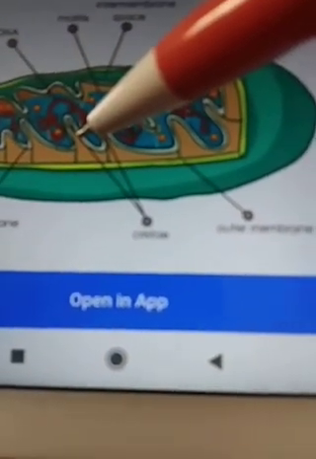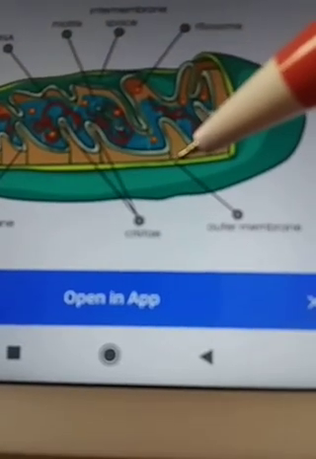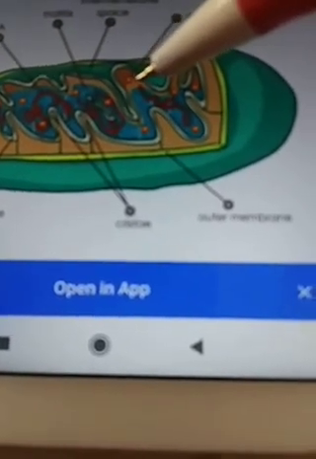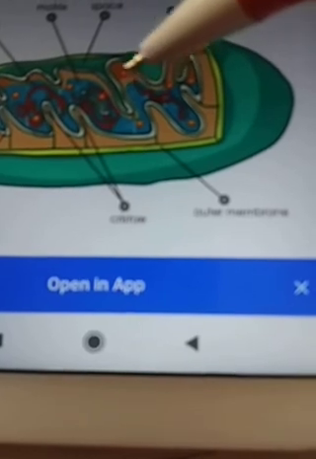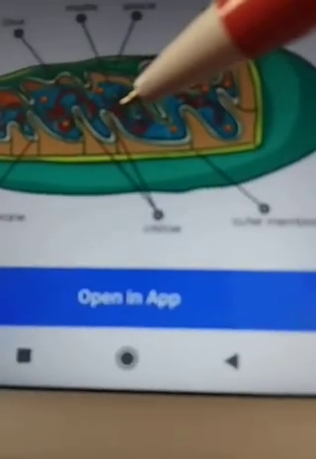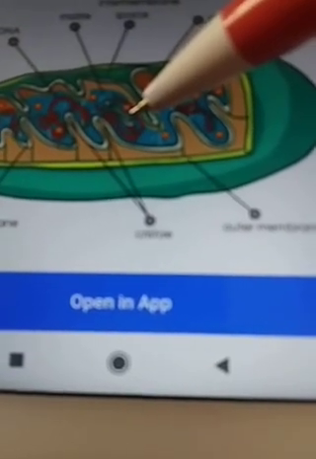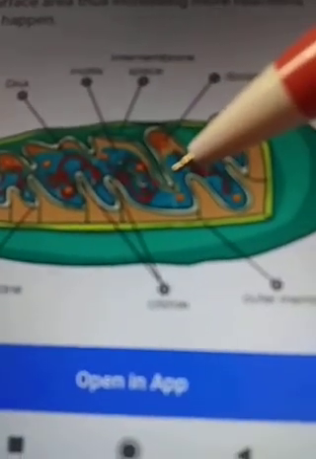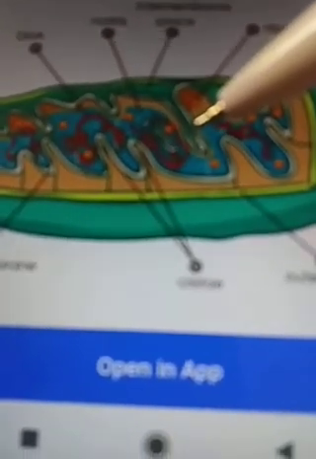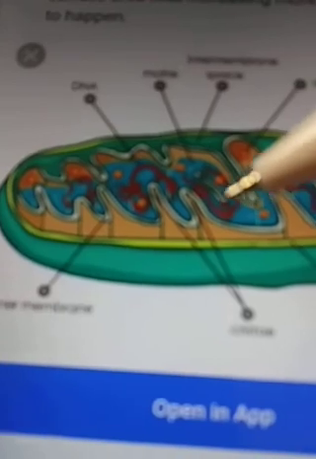It has two membranes, the outer cover and inner folds. Inner folds are called cristae, which increase the surface area, thus allowing more reactions to happen. It is known as the powerhouse of the cell. It produces the currency of the cell, that is ATP. So mitochondria produce ATP. That's why it is called the powerhouse of the cell. Got it?